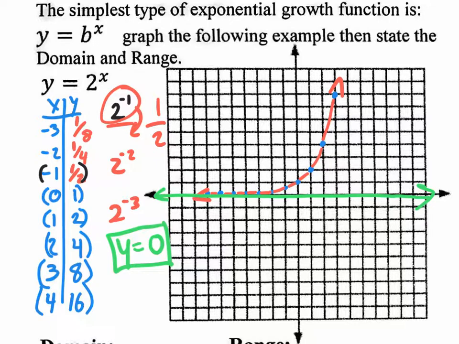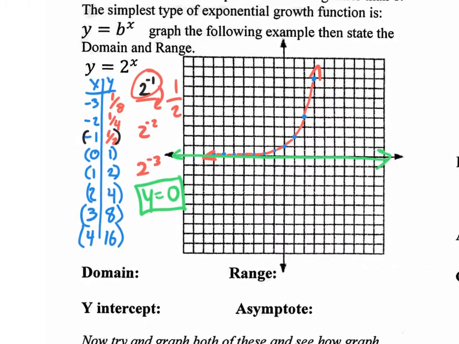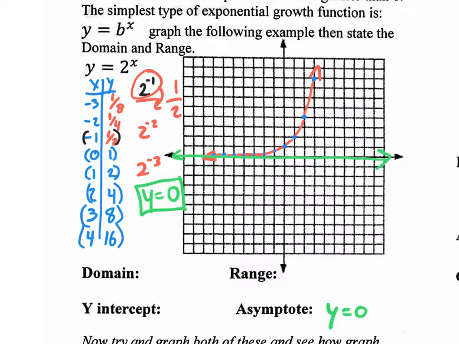So we know the asymptote. Now let's also talk about domain and range. So let me write the asymptote down here. Asymptote y equals 0, that green line. What is the y-intercept value of your graph? Where does it cross the y-axis, not the x-axis? You plugged in 0, you got out a 1, so the coordinate is 0, 1. So for the y-intercept, it's 0, 1. Okay. Now your domain values are your what? X or y values? X values. So your domain values are your x's.